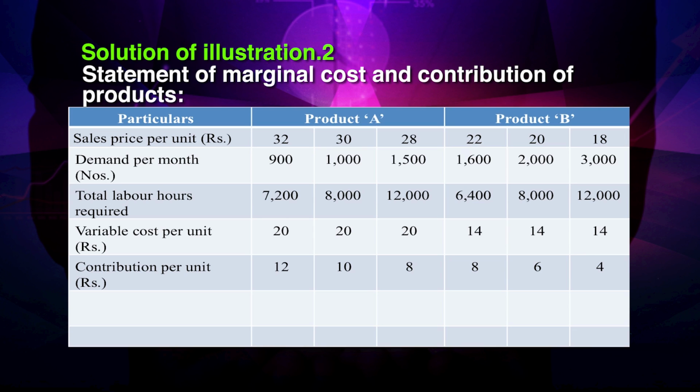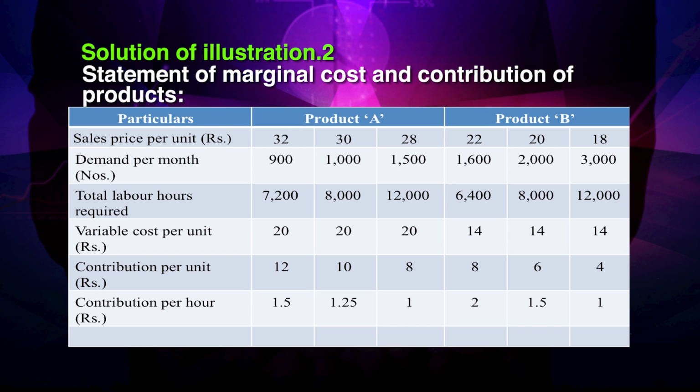So, now let us calculate the contribution per hour, that is contribution per unit divided by labor hours required per unit. So, it is 1.5 for product A when selling price is 32, 1.25 for product A when selling price is 30, 1 when selling price is 28. Now, we move to product B when selling price is 22, the contribution per hour will be 2 rupees, when selling price is 20 it is 1.5 and when selling price is 18 it is rupee 1.